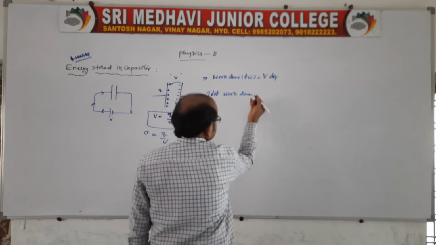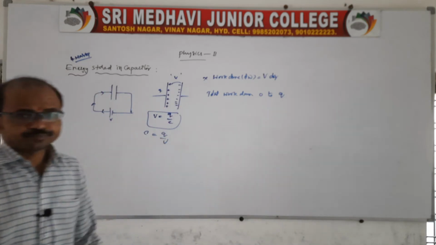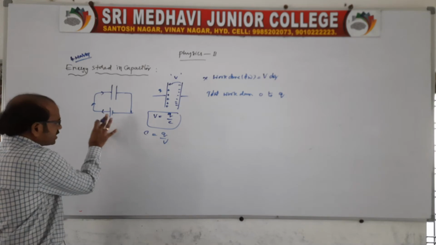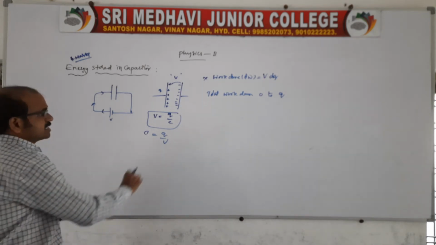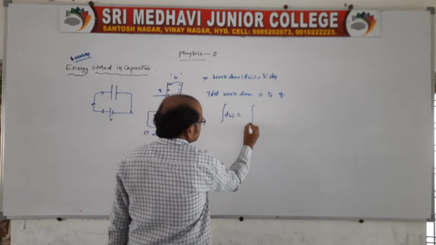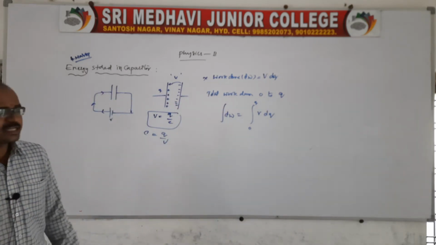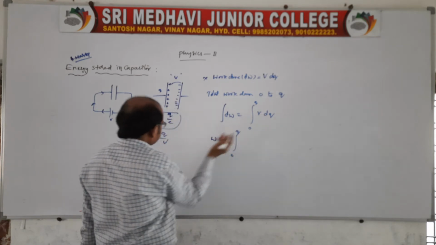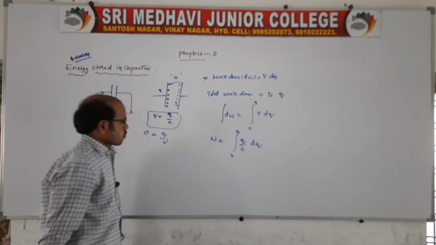It is very simple. The charge increases from 0 to Q. Initially the battery is connected but the charge is not flowing, so the charge is 0, so you say from 0 to Q charge. So apply integration: the integral from 0 to Q of V into dQ. Of course we know the integration method, the integral of dW is nothing but W, from 0 to Q of V, which is Q by C.